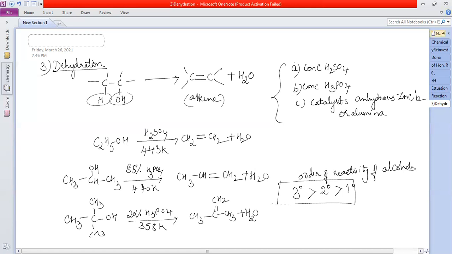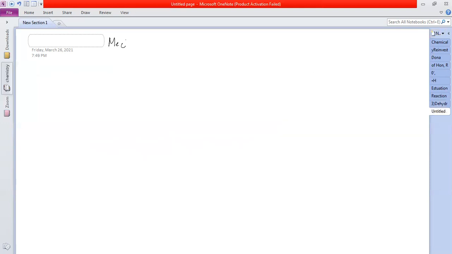Now I'll show you the mechanism. See, the mechanism involves 3 steps. The first step. So in step 1, what will happen? Formation of protonated alcohol. I'm taking ethyl alcohol. Protonated alcohol.